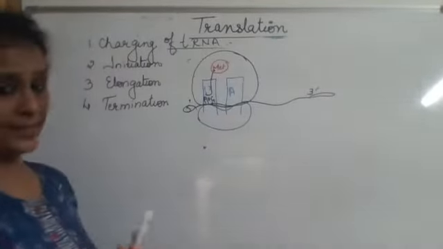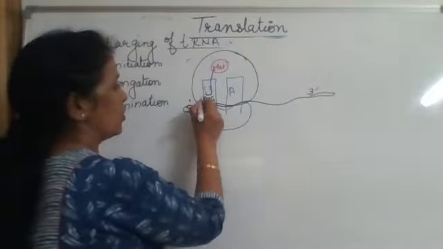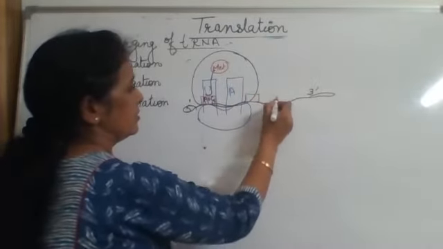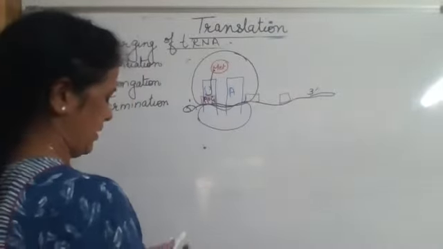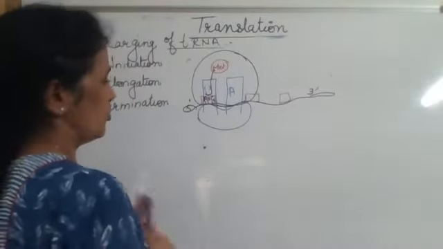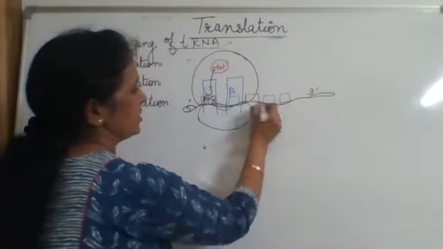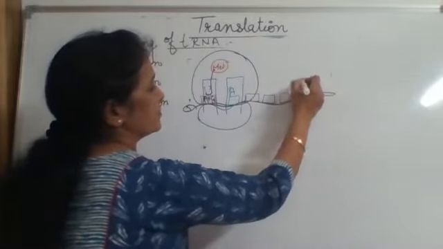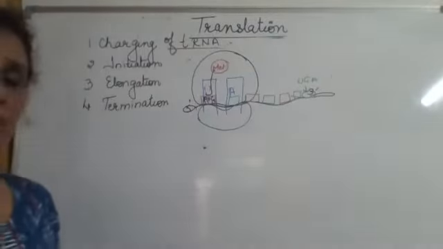Just now I said, imagine there are 6 codons. So one is this, second, third, fourth, fifth, and the 6th one here. So we are doing this process with the 6 codons, and in the last we have UGA. This is our last codon.